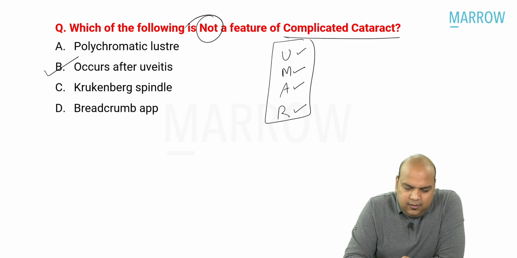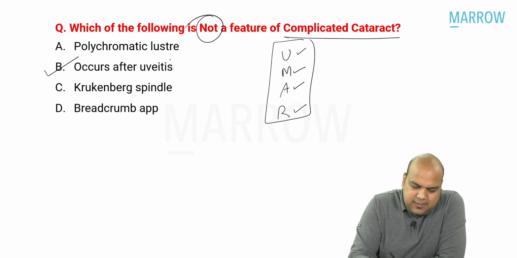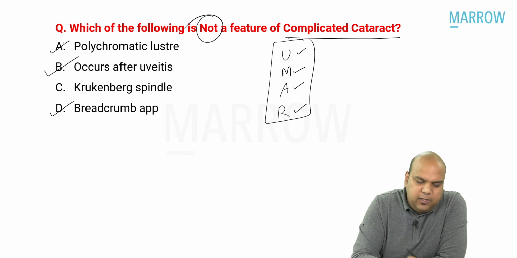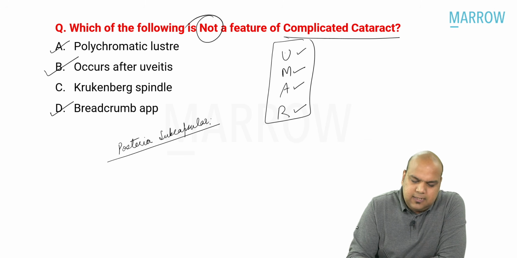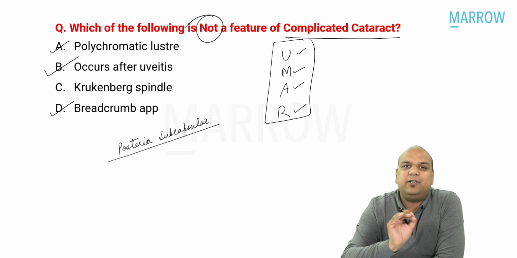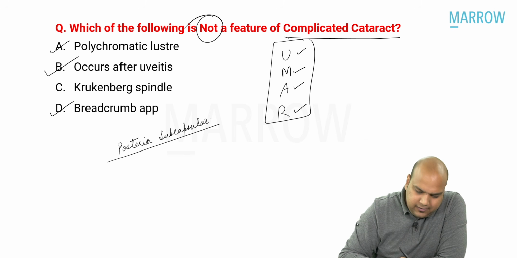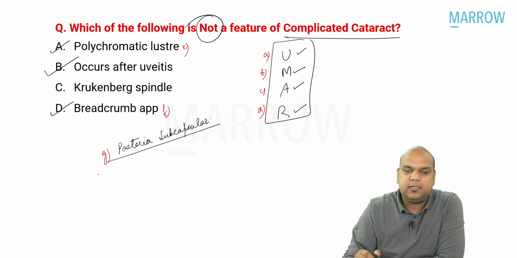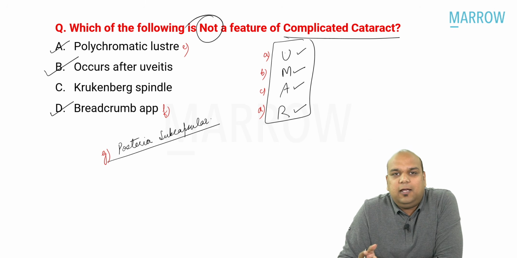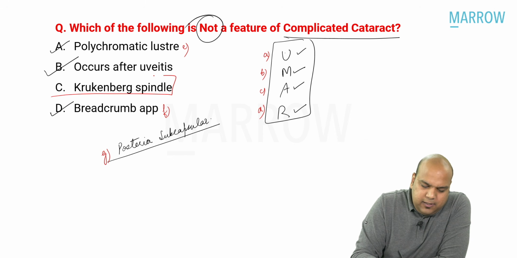Okay. Then what is the presentation? The presentation is breadcrumb appearance with polychromatic luster. What is the site of complicated cataract? Most commonly it is posterior subcapsular. These are the only 7 points that we teach in complicated cataract. So UMAR, polychromatic luster, breadcrumb appearance and posterior subcapsular. 7 points in total, out of which 3 are asked. Krukenberg spindle. This is the answer to the question, everybody.